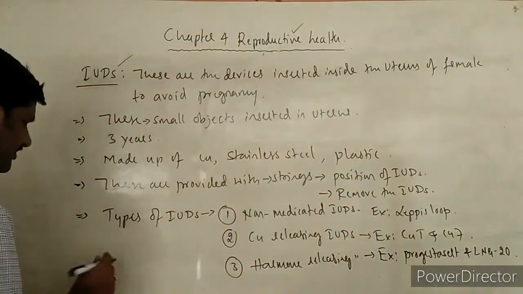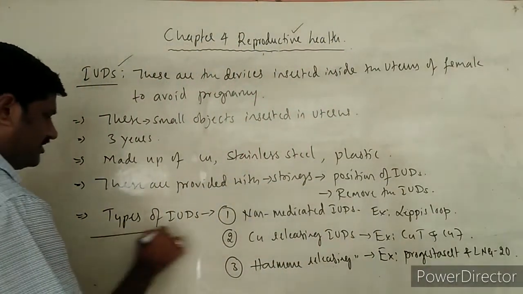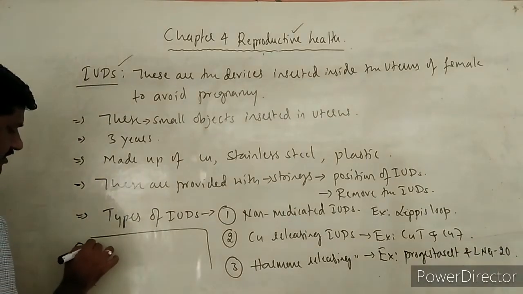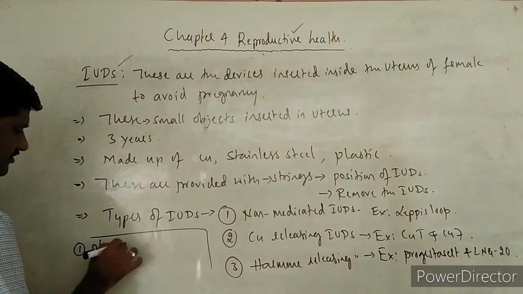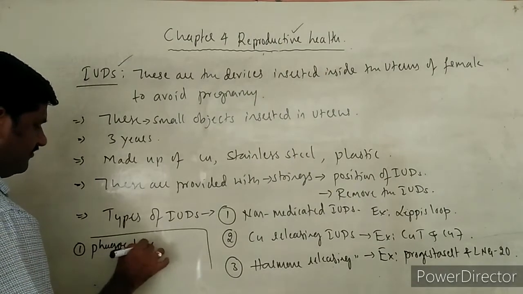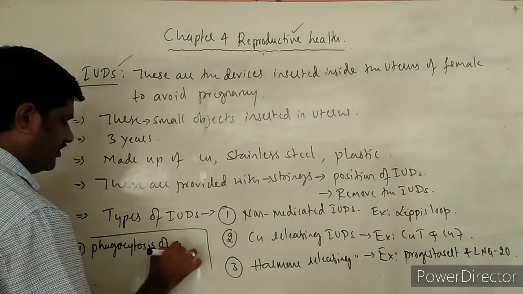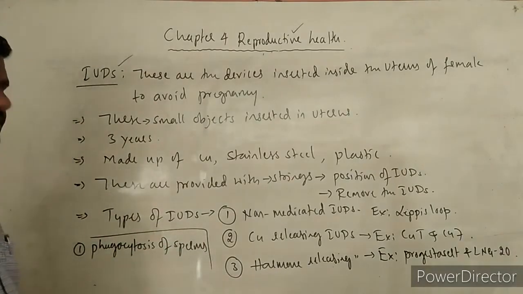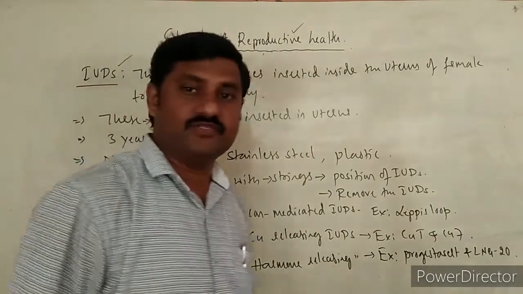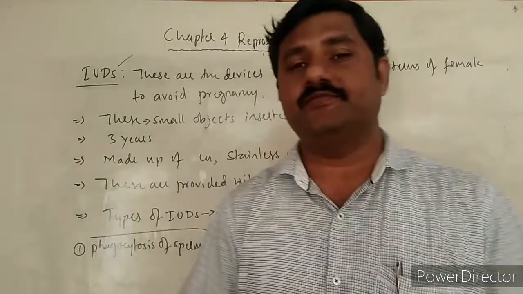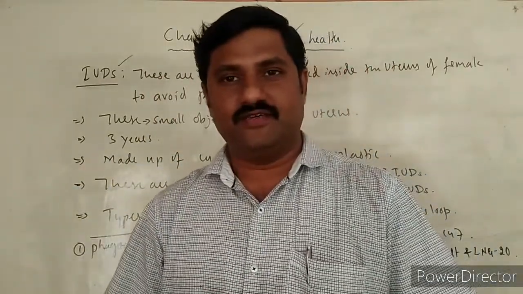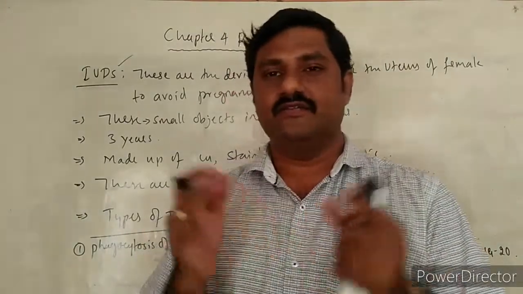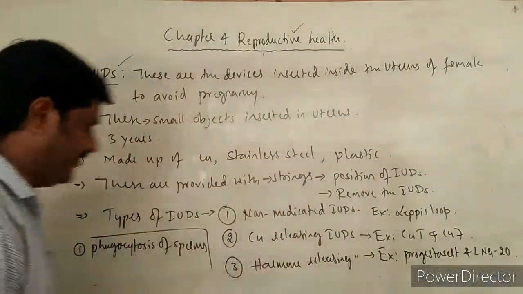So the first function: they help in phagocytosis of sperms. Phagocytosis means engulfing of the sperms, so that there would not be meeting of sperms as well as egg cell. That avoids pregnancy, one way.